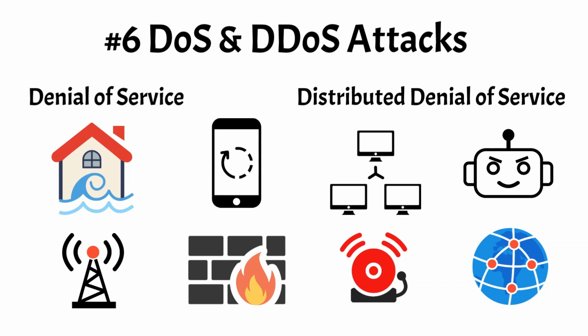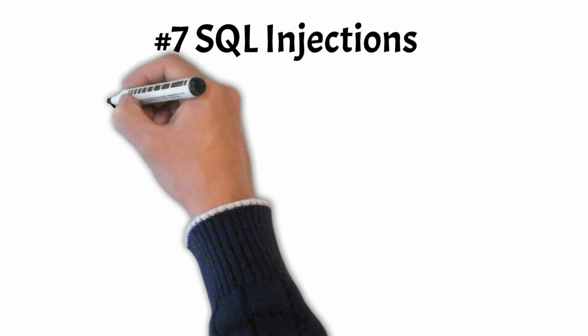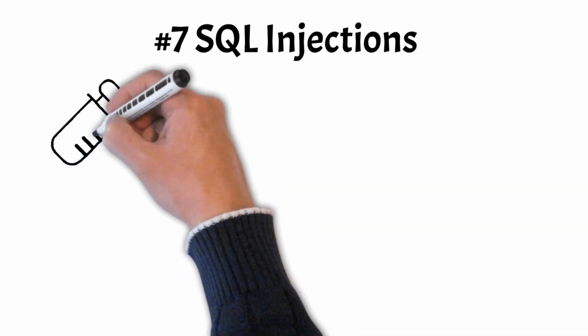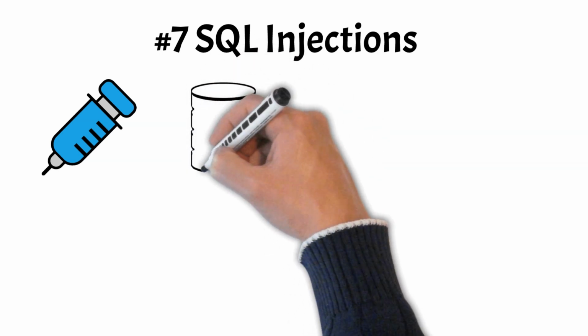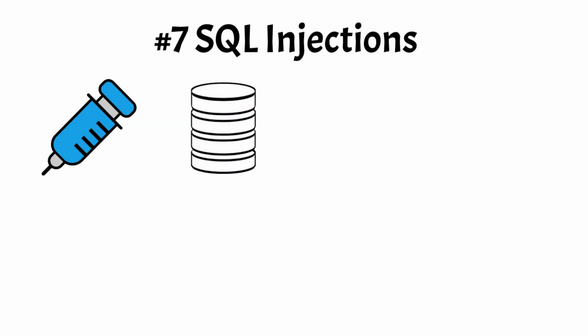Regularly updating and patching systems also helps mitigate vulnerabilities that attackers exploit in these types of attacks. Number 7. SQL Injections. SQL injections are a type of cyber attack that exploit vulnerabilities in a web application software to execute malicious SQL statements. These statements are typically crafted to gain unauthorized access to a database or to manipulate its data.